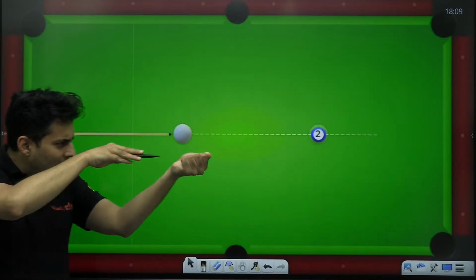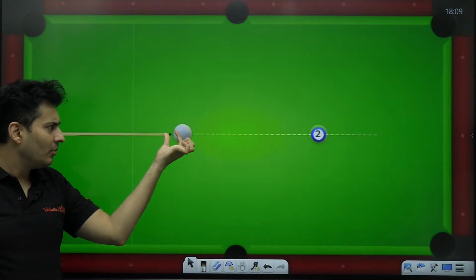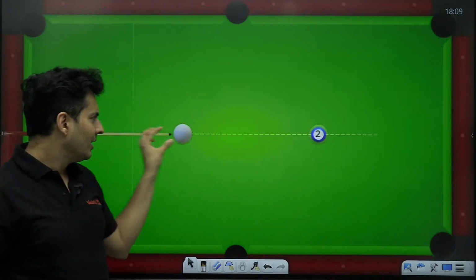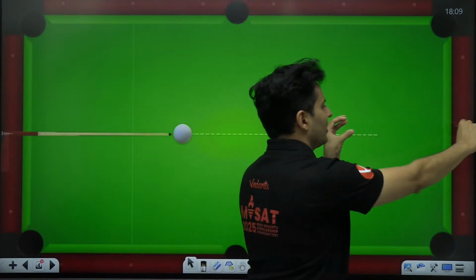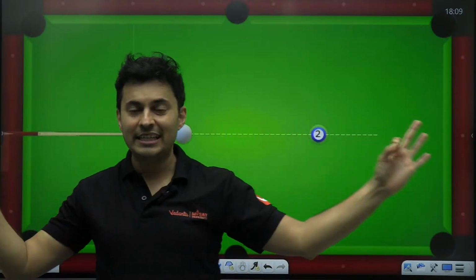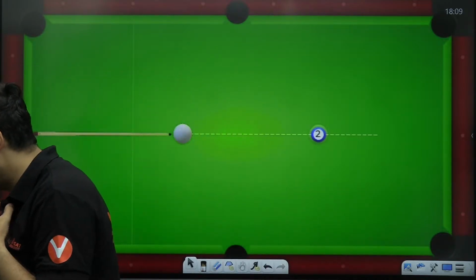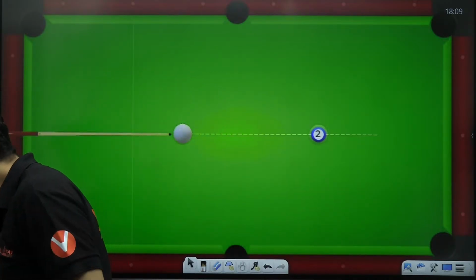You aim and hit the striker ball, and it hits another numbered ball, and this ball will go straight. So everything is in one dimension. It is called a head-on collision. It's basically a 1D collision, simply put. Is that absolutely clear, everyone?